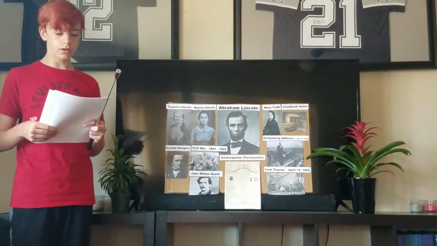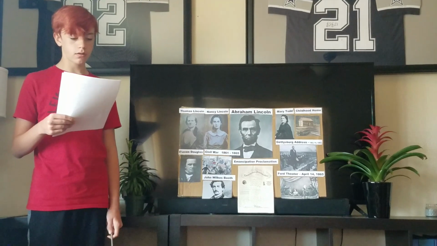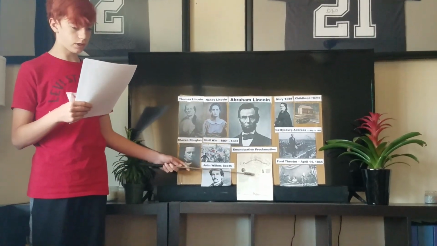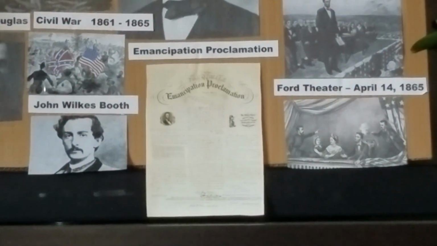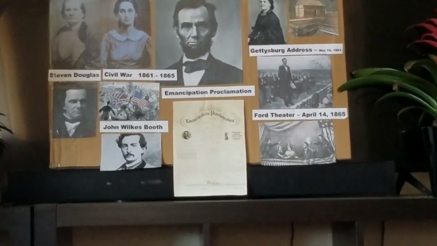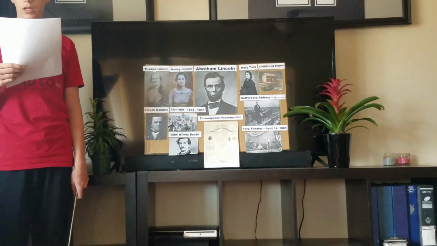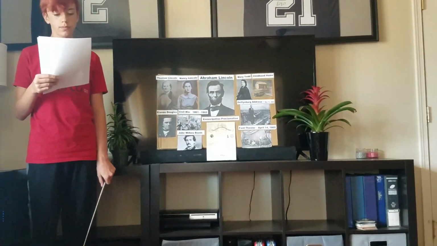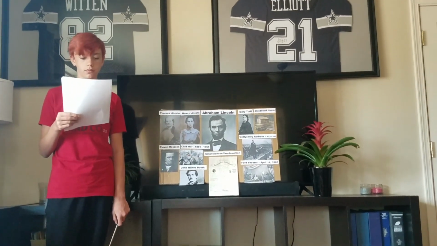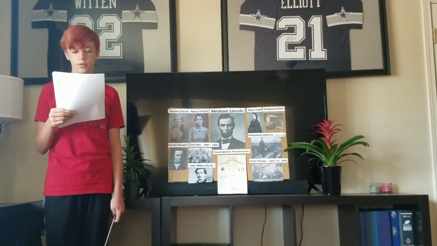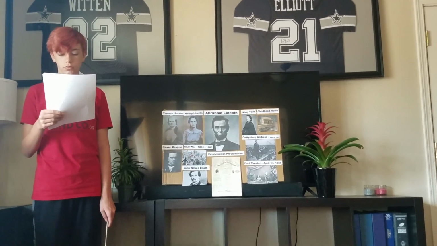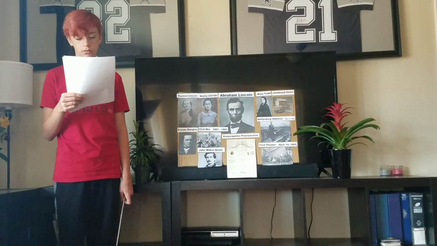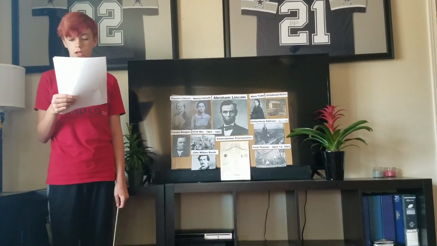On January 1st, 1863, Lincoln created the Emancipation Proclamation, which was geared to abolish slavery and free the slaves in the Confederate States. This helped him win the presidential election again in 1864. A couple of months later, Confederate General Robert E. Lee surrendered and the Civil War was over. Slavery was over.